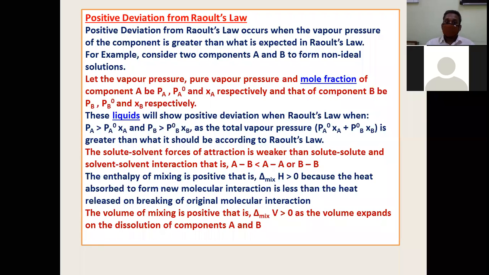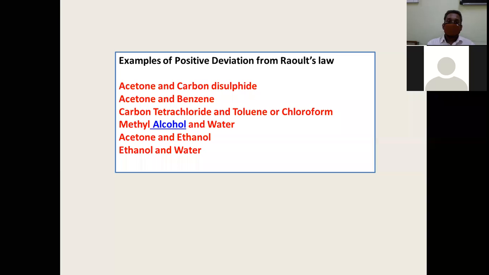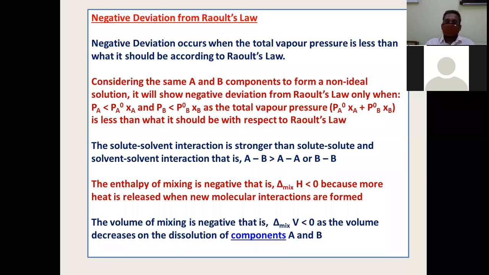It shows positive delta H mix. It shows positive delta V mix. And the intermolecular force of attraction is weaker than the force of attraction between pure solute molecules. And here are many more examples of solutions made by mixing combinations of these liquids. Now the next type of solutions are those that show negative deviation from Raoult's law. So all the things we have talked about for positive deviation, you have to reverse here.